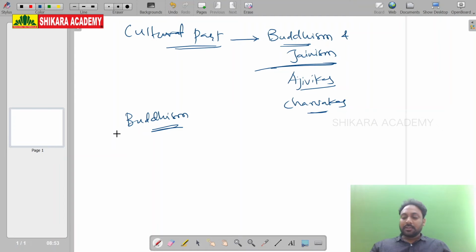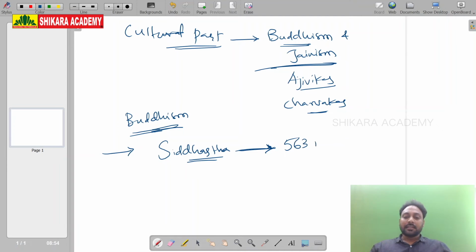In this whole Buddhism topic, there will definitely be a question on Buddha or Buddhist philosophy, Buddhist teachings, the life of Buddha, everything, because any competitive exam asks these questions on Buddhism and Jainism. And point number one, this is all about a man called Siddhartha. The whole story revolves around this person, Siddhartha. When this man was born, 563 BC.